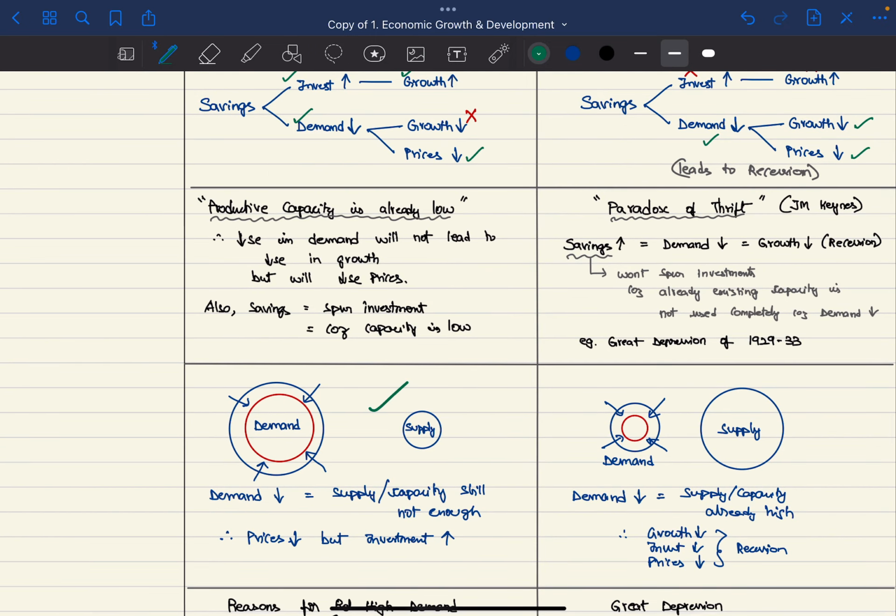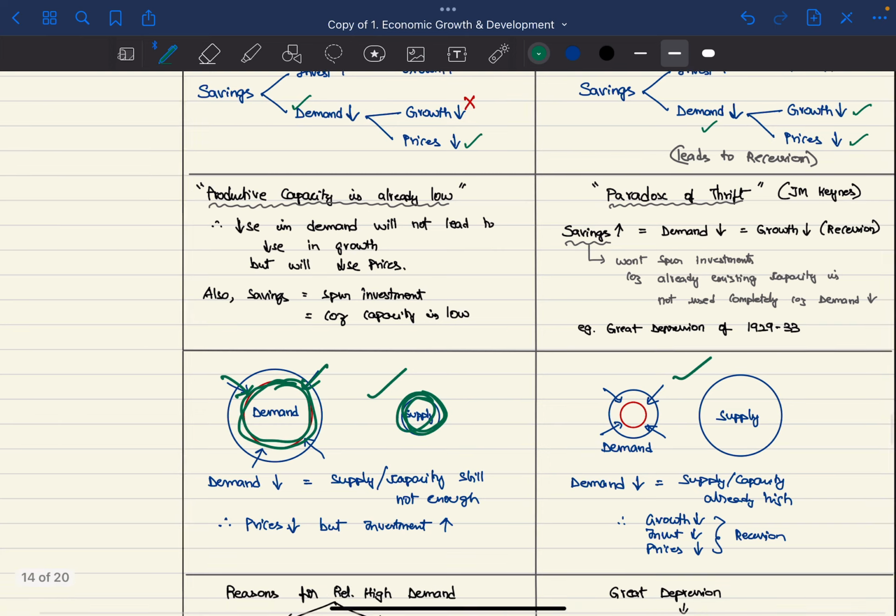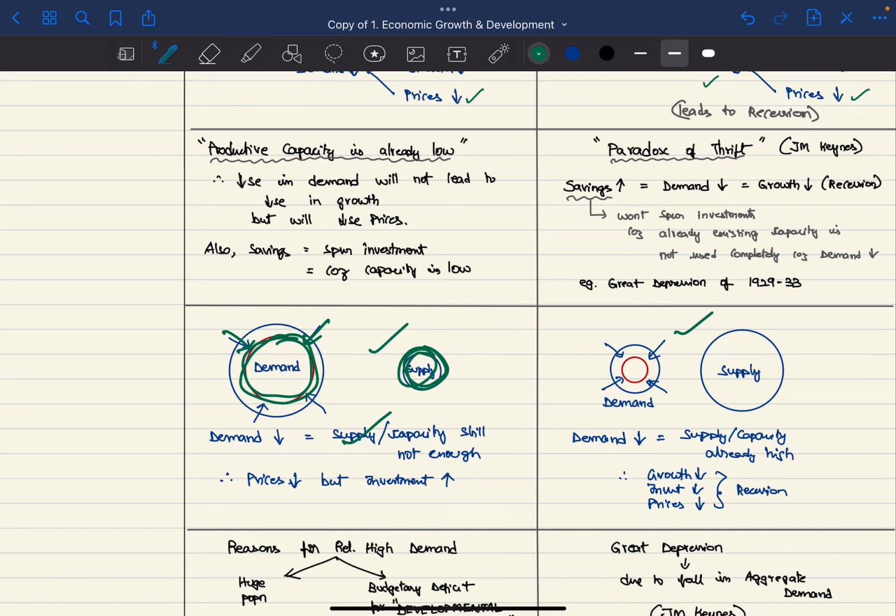Let's understand these two diagrams. For developing countries, demand will be much more than the supply. So if we save more, the demand will reduce this much, but still this demand will be much higher than the supply. Therefore, the capacity is still not enough. Therefore, prices will fall down, but investment will increase because there is demand but supply is not enough.